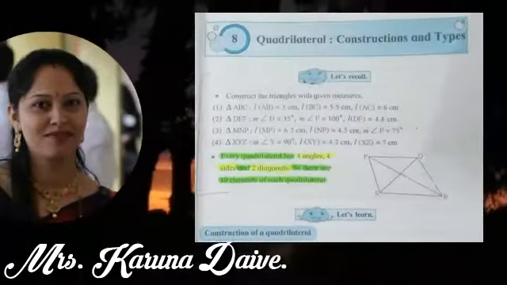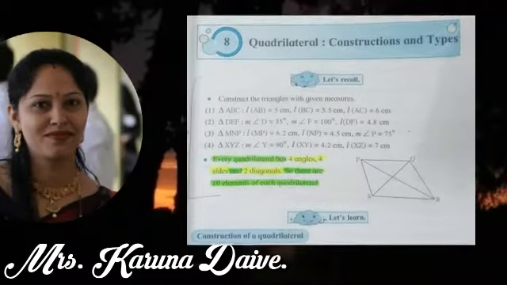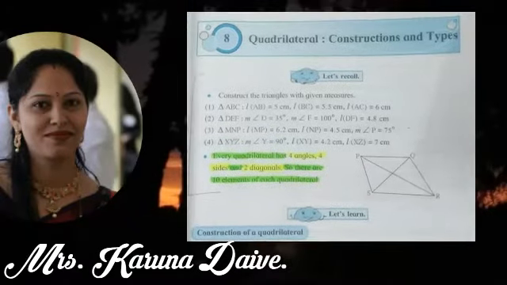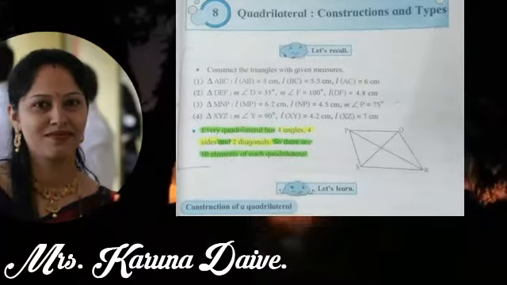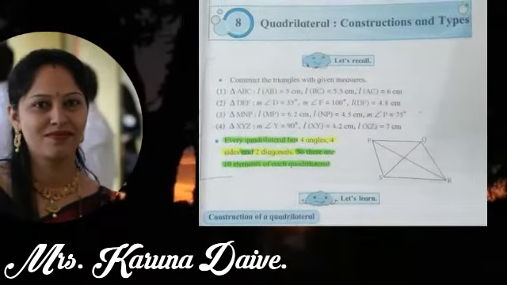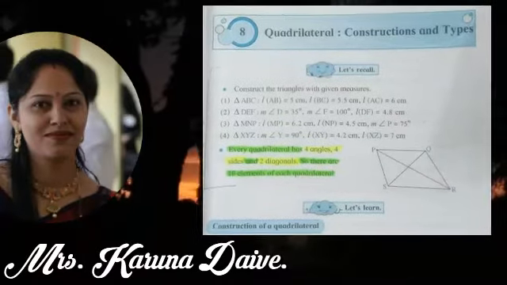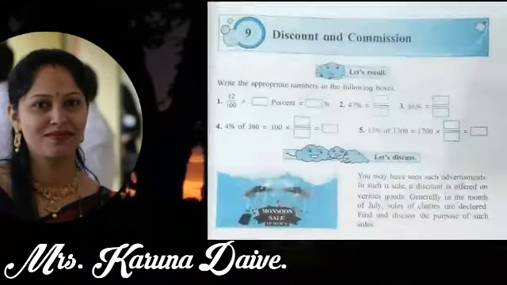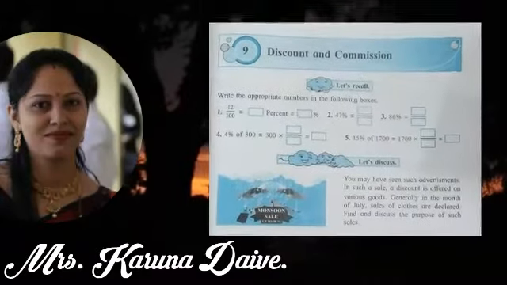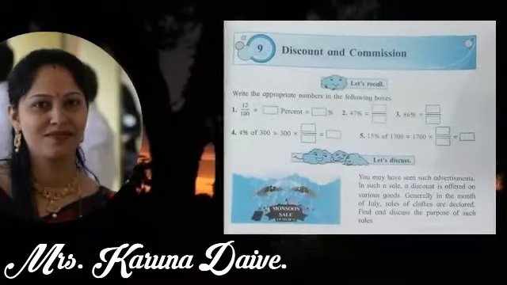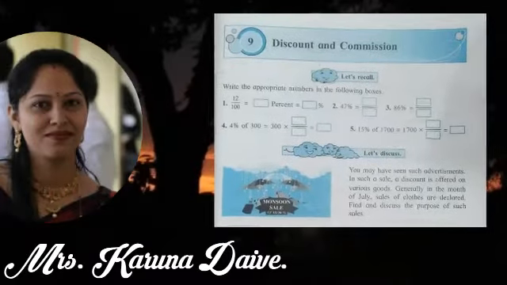Students, in our last lecture, we finished unit number 8, Quadrilateral Constructions and Types. In that, we learned how to construct the different kinds of quadrilaterals along with their properties. But now it is time to start the last unit of the first semester, unit number 9, Discount and Commission.